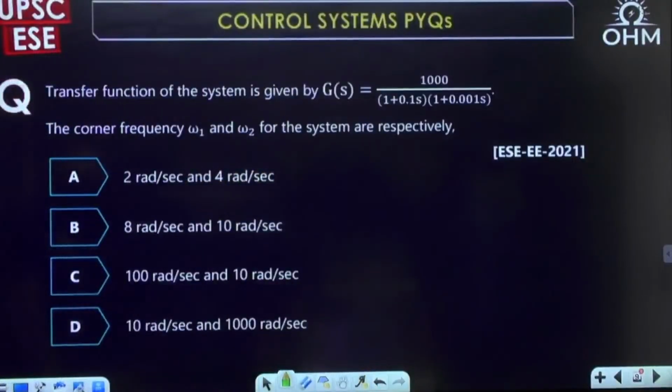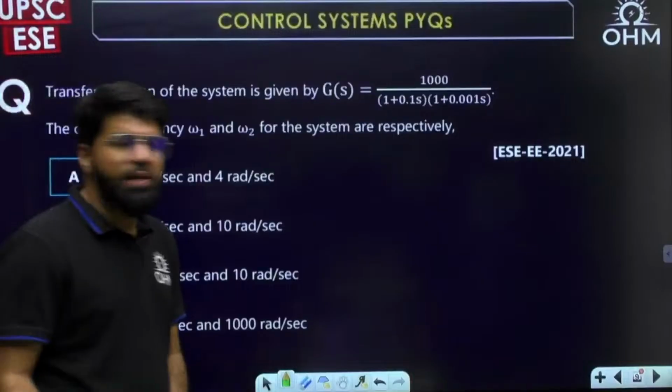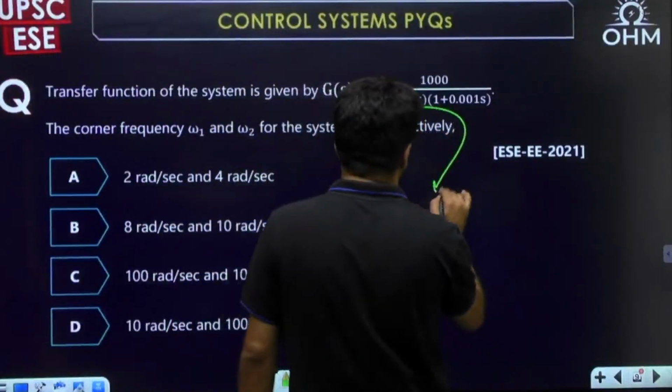The transfer function of the system G(s) is 1000 upon (1 plus 0.1 s)(1 plus 0.001 s). What are the corner frequencies? Direct time constant form is given.